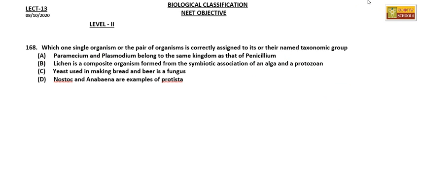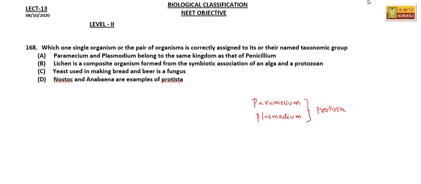Next question, which one single organism or pair of organisms is correctly assigned to its or their named taxonomic group? Okay, let's see. Paramecium and Plasmodium belong to the same kingdom as that of Penicillium. No. Paramecium and Plasmodium both belong to kingdom Protista.